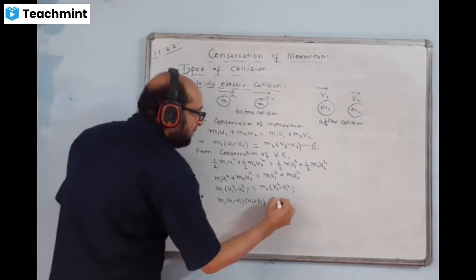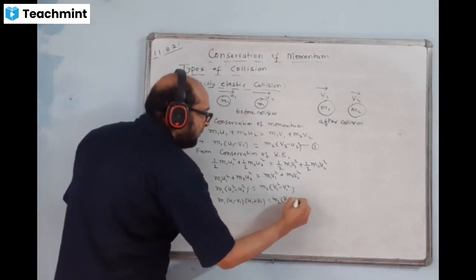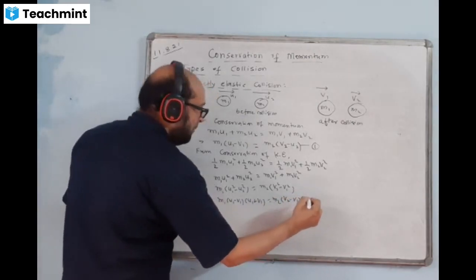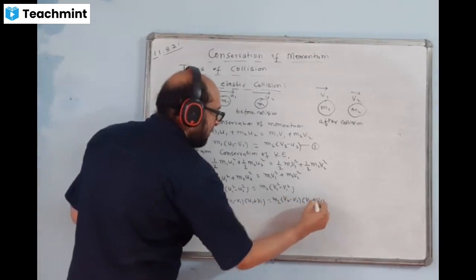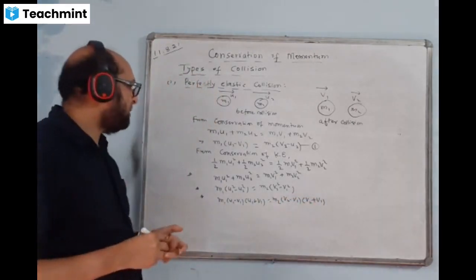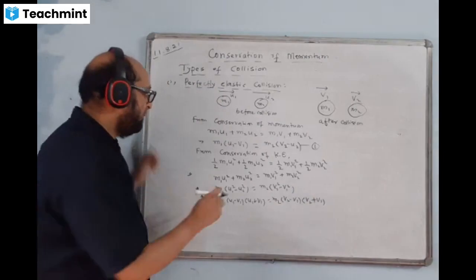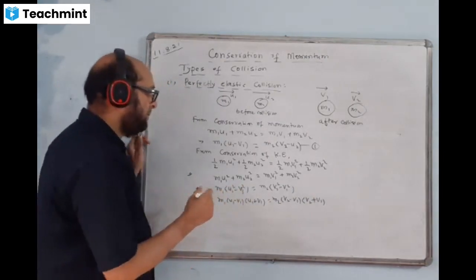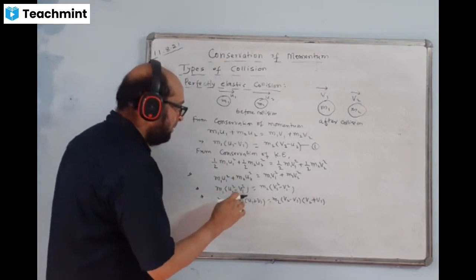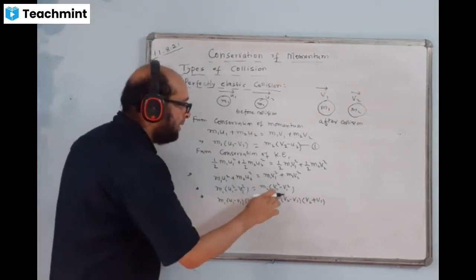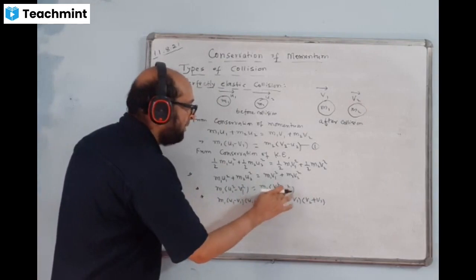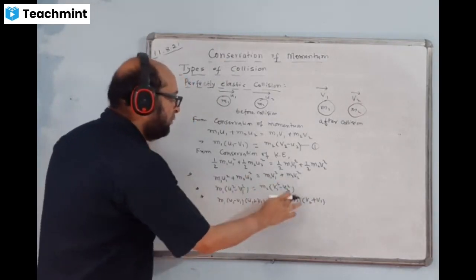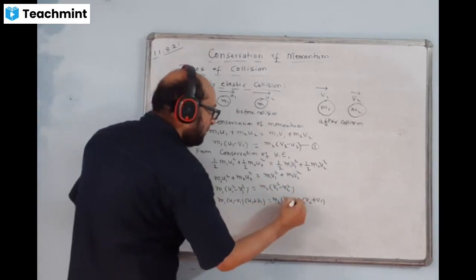Keep m2 here. Sir, that won't be minus, no? Sir, how did you take minus u1 square, how is u2 square subtracted? What do you think? Yeah, you are right. u1 square minus v1 square, and here I would write v2 square minus u2 square.